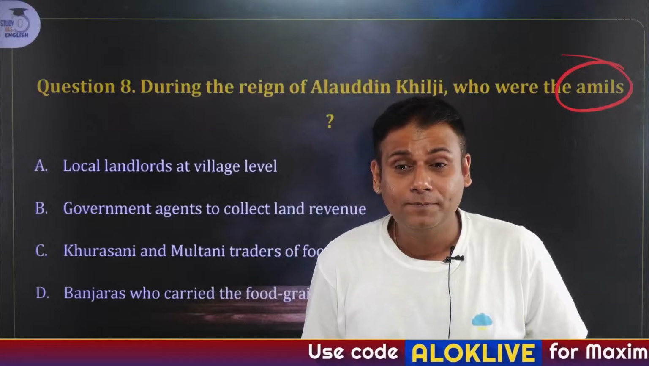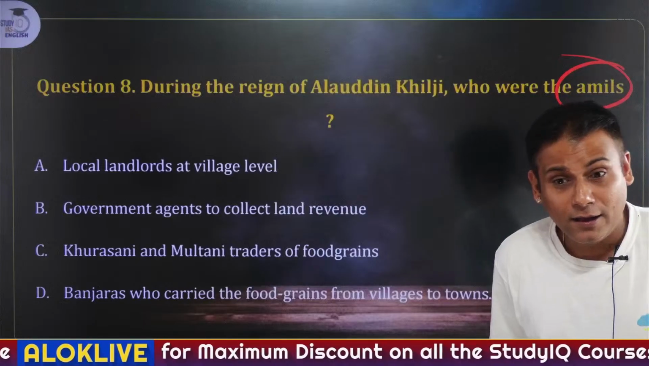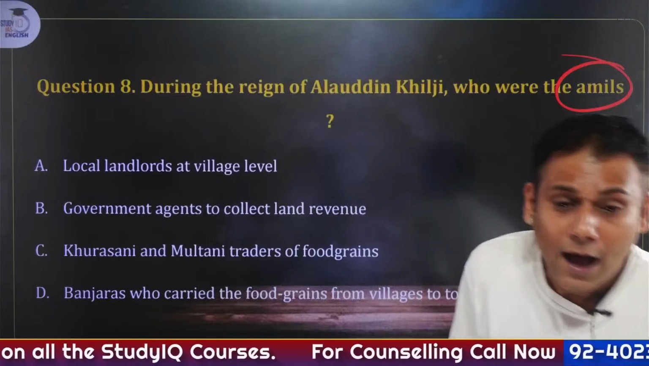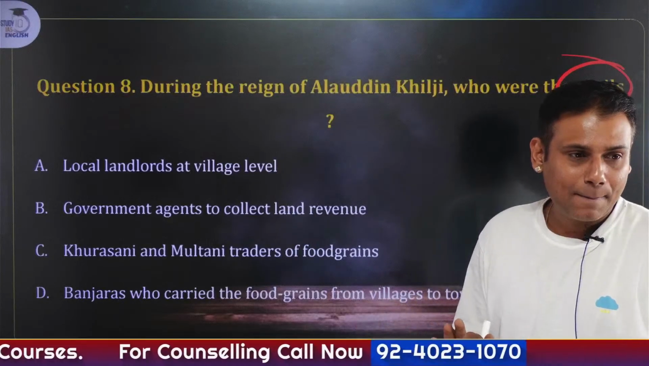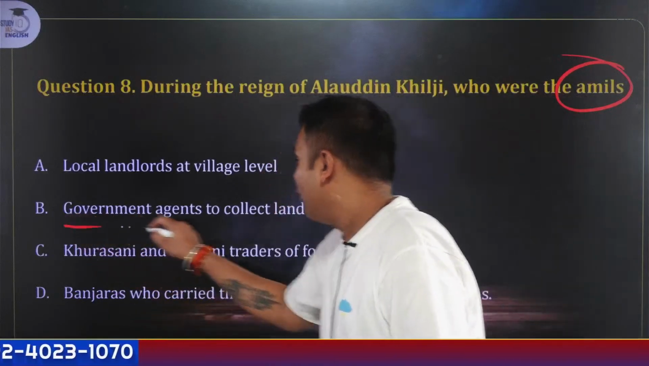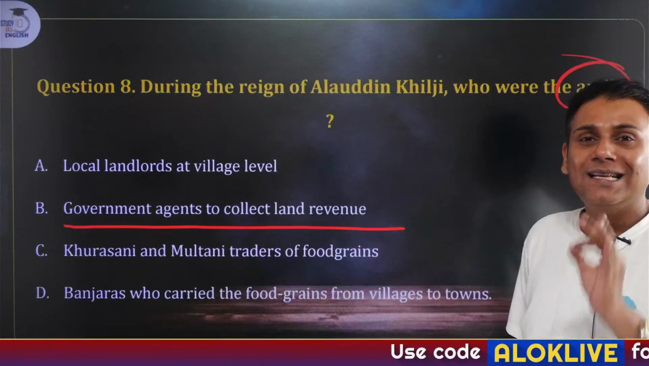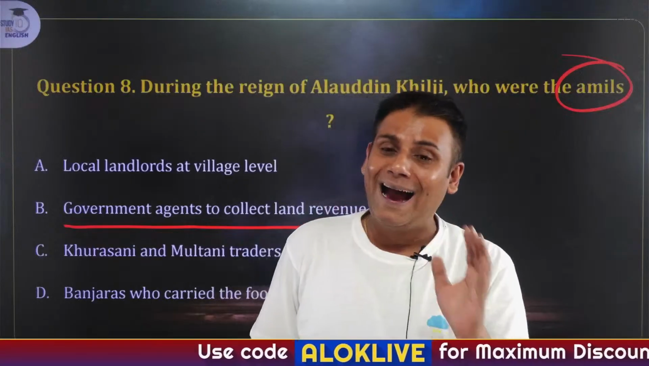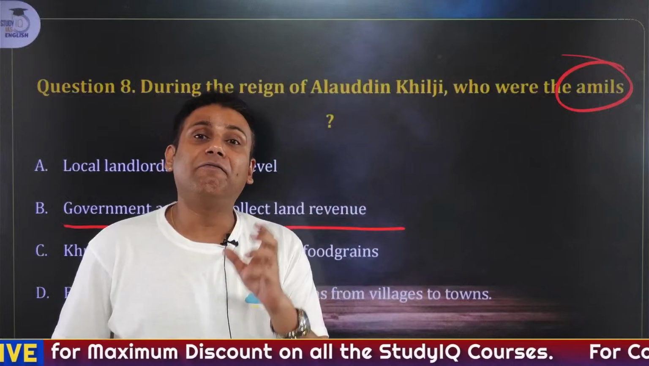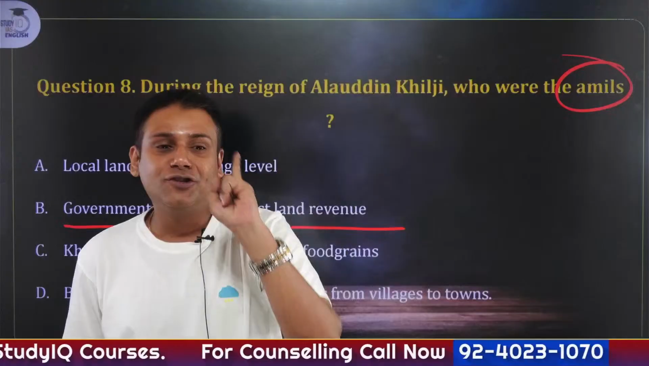Yes, 5 seconds more to answer this question, guys. Nikita, yes, you have given the correct answer. The answer to this question is government agents to collect the land revenue. I'll give you a very simple example. Yesterday itself, we had seen the administration of the Delhi Sultanate. And in the administration of the Delhi Sultanate, I had explained a few important concepts, which I'll repeat within the next 30 seconds to 1 minute. Pay attention carefully.